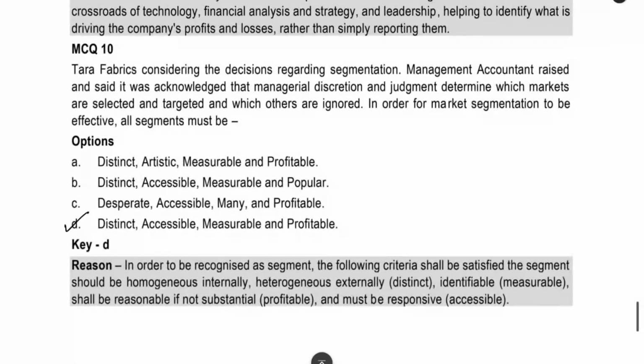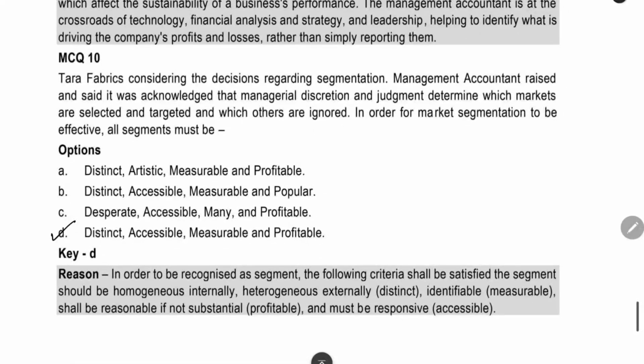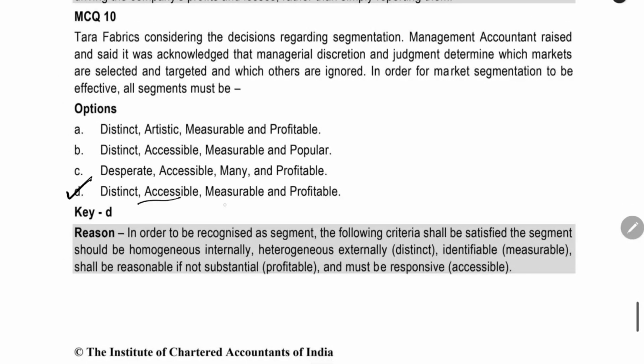The next thing is MCQ number 10. Here, what is the category for market segmentation? A market segment should be distinct, it should be accessible, it should be measurable, it should be profitable. All the 4 things should be satisfied.